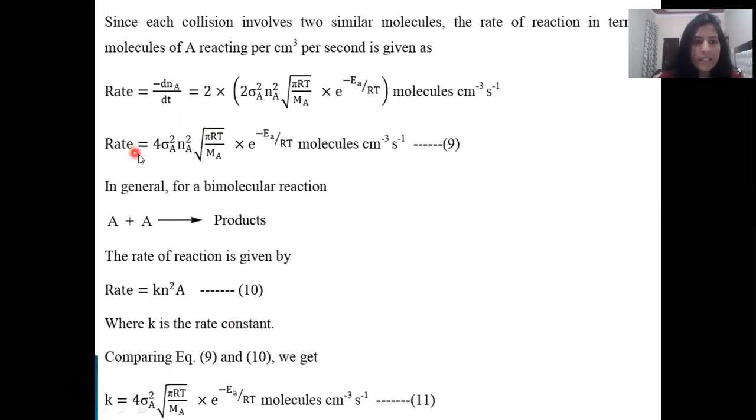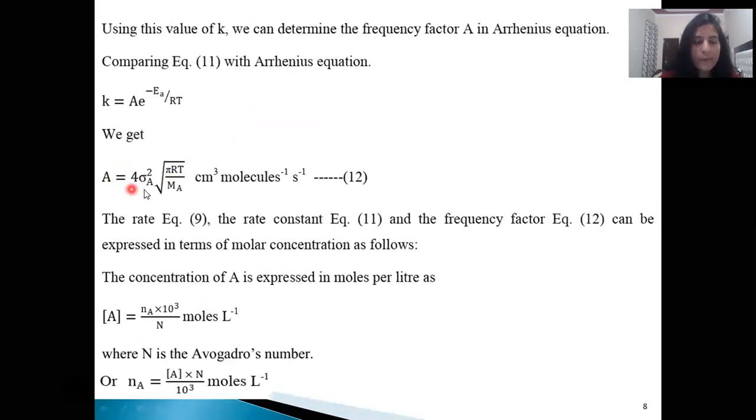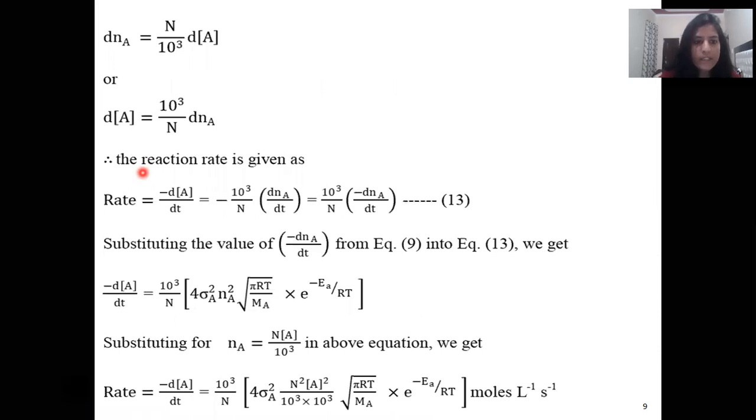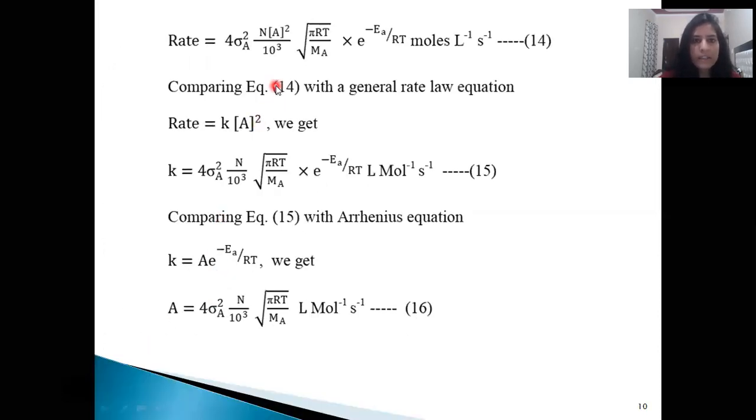Equation 9 is the rate, equation 11 is the rate constant, and this equation is the frequency factor, and these three equations are in terms of molar mass. And this equation is also for rate, this is the rate constant equation, and this is the frequency factor equation, and these two equations are in terms of molar concentration. So this is all about the collision theory for bimolecular reactions when we have two similar reactant molecules, where we take hydrogen iodide HI, which gives H2 plus I2 gas.